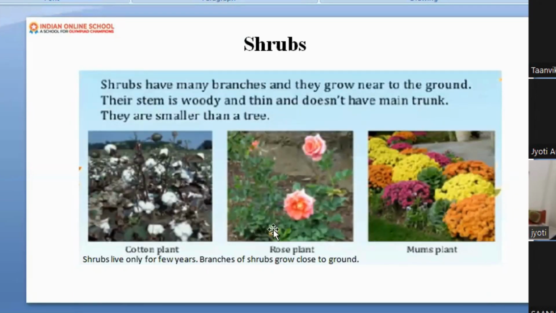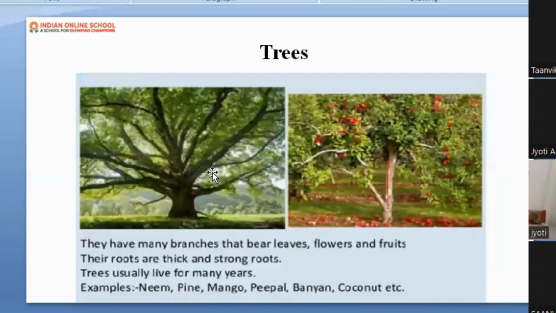You can see the rose, the cotton plant, which provides us cotton, and the mums plant, which gives us flowers. Here you cannot climb on them, but they have a woody stem. It is not as strong as compared to the tree. They live for only a few years, whereas the tree lives for many years. I hope you understood the difference.